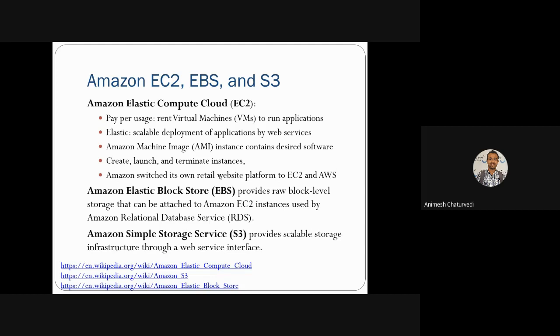So EC2 plus EBS is a good option if you want to use EC2. Then if you need storage, you will go for EBS. If you do not use EC2, then you simply go for storage purpose and you store your data on S3.